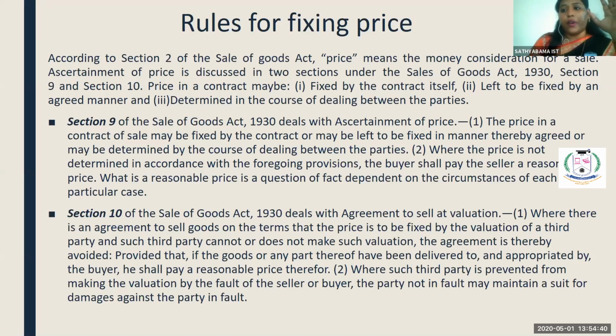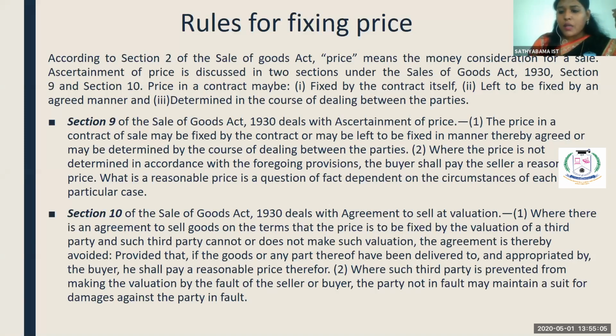If I am purchasing a bottle, the reasonable price is 100 or 200, or if it is a branded one, even the reasonable price is 1000. If I am purchasing a cell phone, the reasonable price may be 50,000 or 60,000. For that, I cannot pay 100 or 200. So that reasonable price is a big question mark here, and everything depends upon the facts and circumstances of each case.